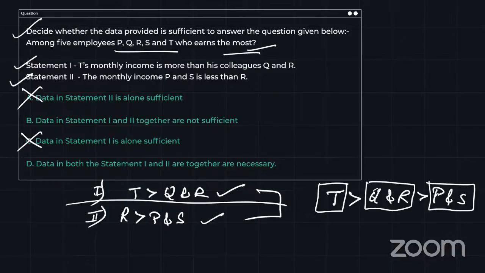Now they're asking who among the five employees earns the most. Yeah, I know T earns the most. I can answer who earns the most, that is T. So I have given the answer using both statements together. So both statements, first and second, are together necessary.